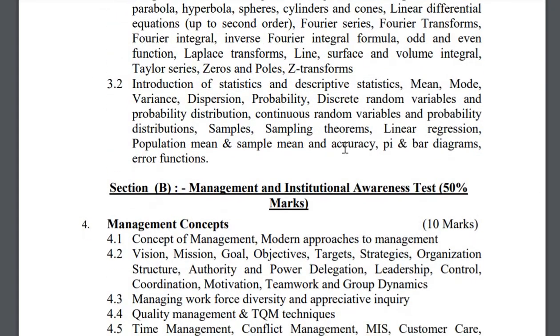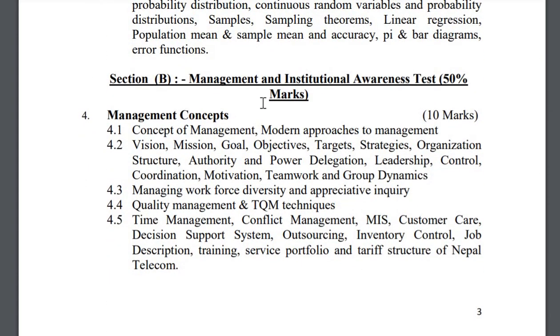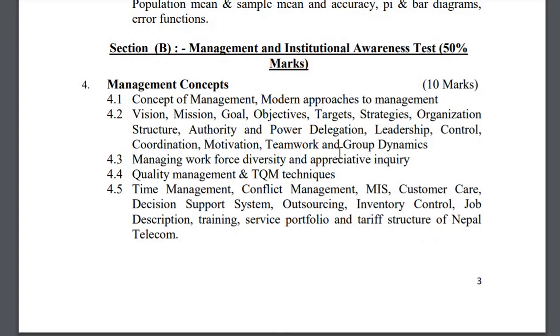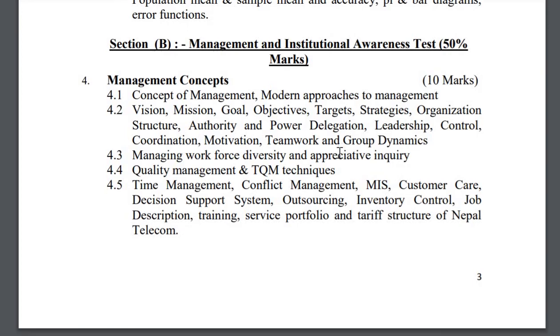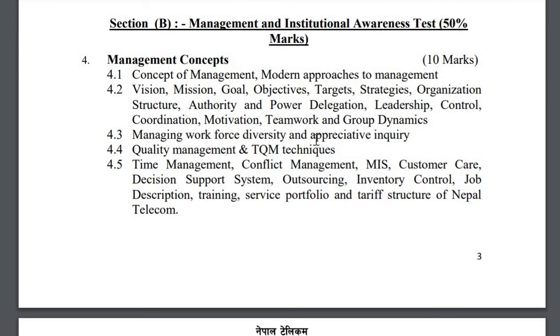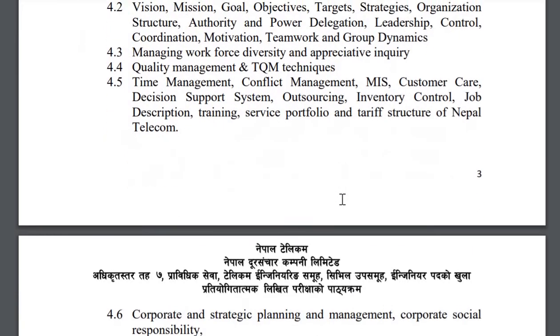Okay, now section B, again this consists of 50% marks, and here the syllabus contains management and institutional awareness test. Okay, so in management concept you have the concept of management, the vision, goal, objective, okay, the leadership, the MIS, customer care, conflict management, etc. So again this can be studied in management related course. Okay, so it consists of 10 marks, so a question can be asked from this.